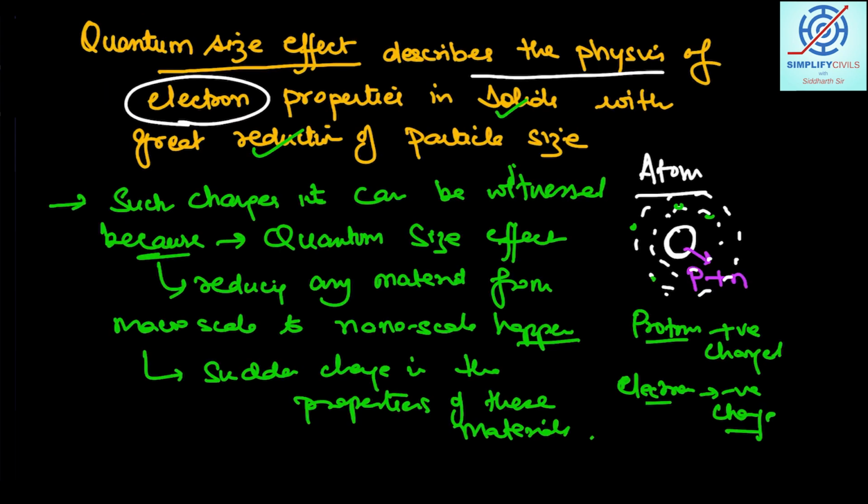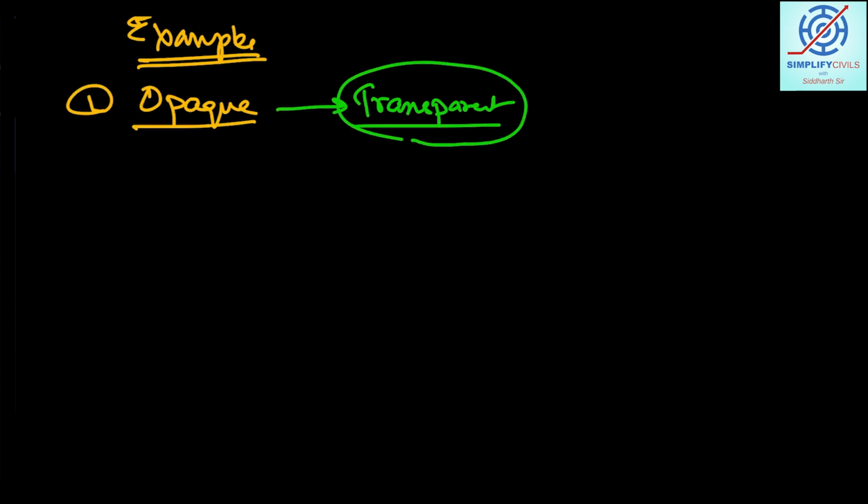But now again, until and unless I give you some examples, it will be difficult for you to understand. Now let us take some examples. One such example is that let us suppose some material is opaque at the macro level, but when we take it to the nano level, it becomes transparent. So there is some kind of sudden change in the properties of the material. The example of this particular change is copper. Copper atoms are transparent at the nano level.